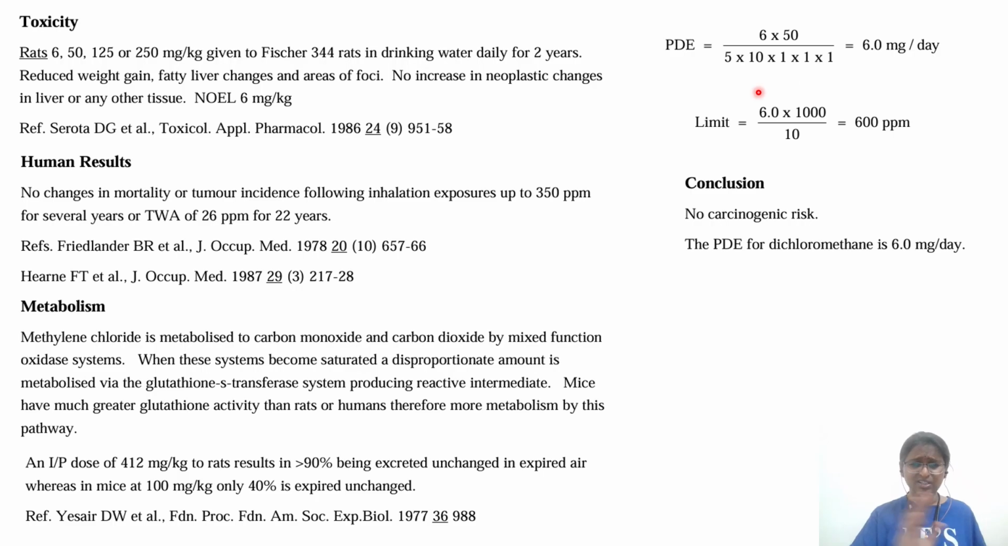If you see previous studies also, out of which the least NOEL is 6 mg, that is the one. So they ended up with a value of 6 mg per day. Final conversion is 600 ppm, and the conclusion is no carcinogenic risk in the case of dichloromethane, and the PDE for dichloromethane is 6 mg per day. I would request you to go back and check which class. Is it class 2 or class 3 that you see?